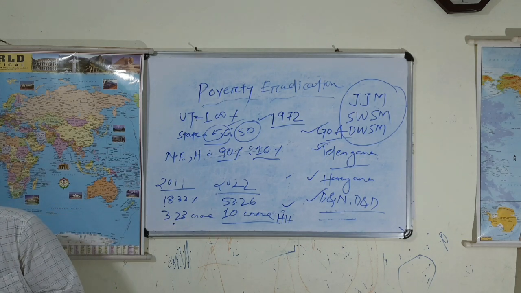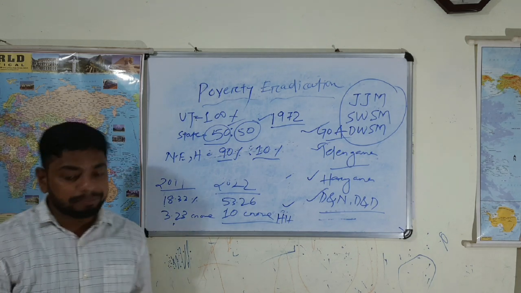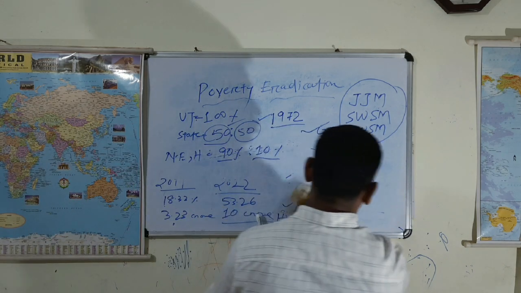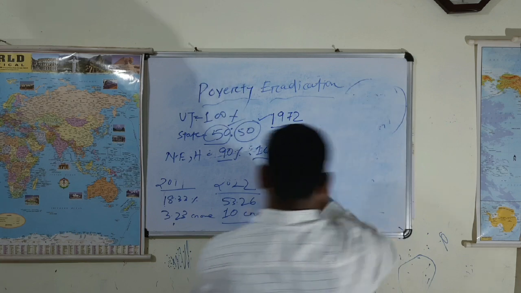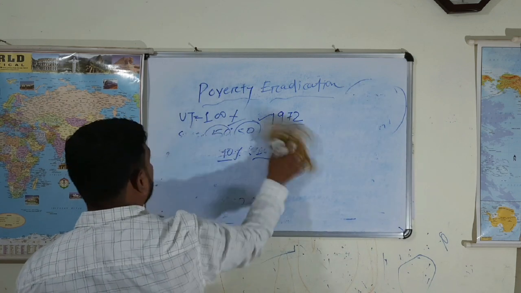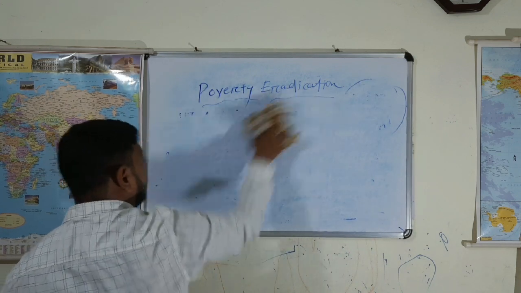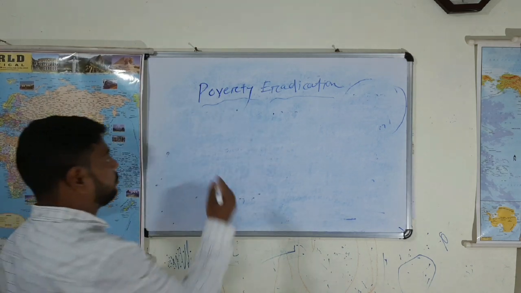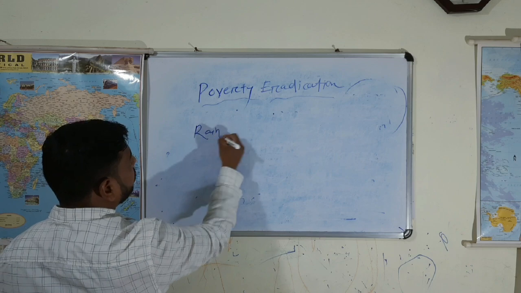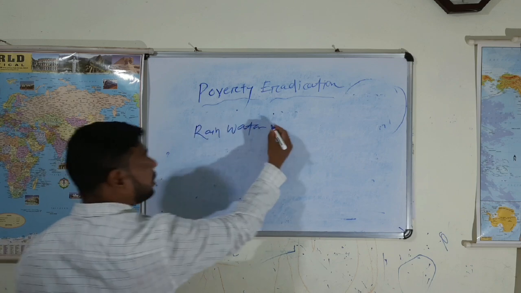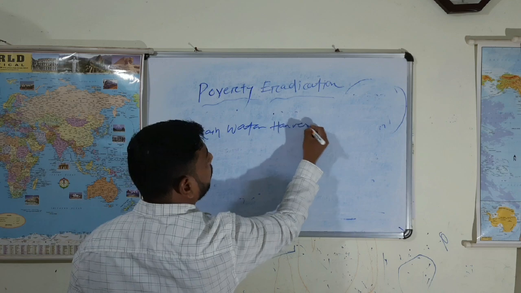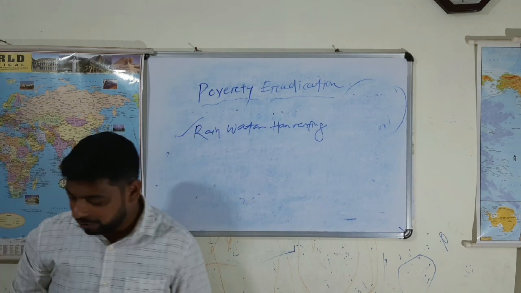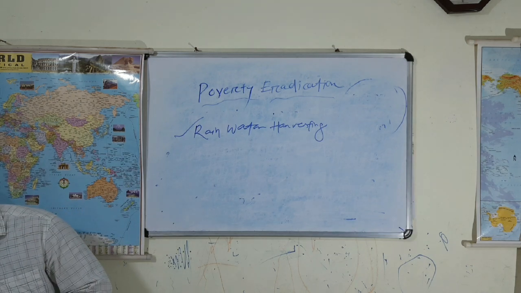Got it? In this mission also, as we know the groundwater is depleting, rainwater harvesting and groundwater recharge are also prioritized and given emphasis.